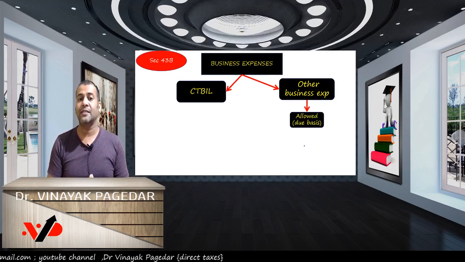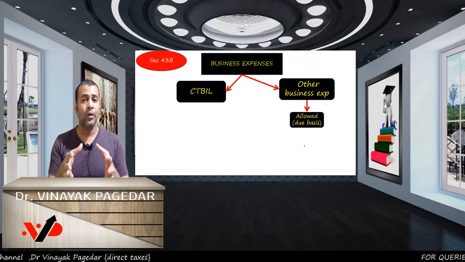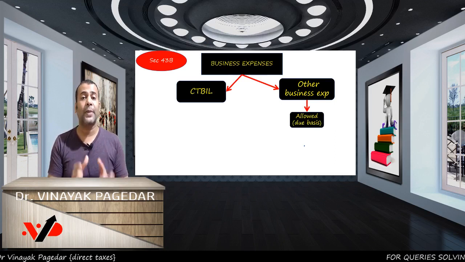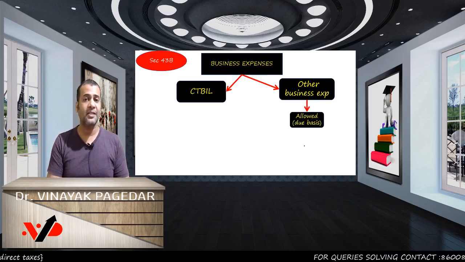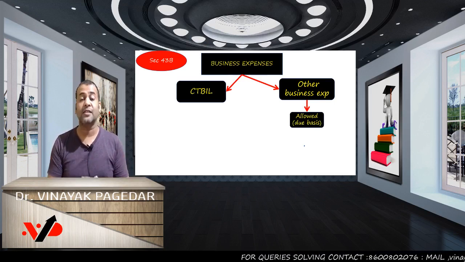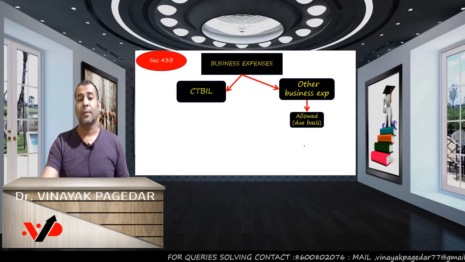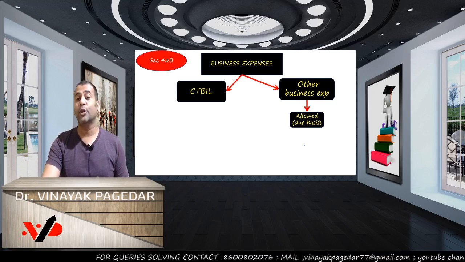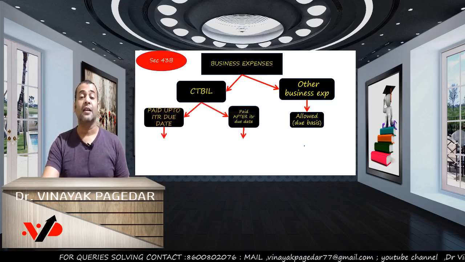What we mean by due basis is, if it is connected to the current year, it will be allowed in the current year, whether paid or outstanding.